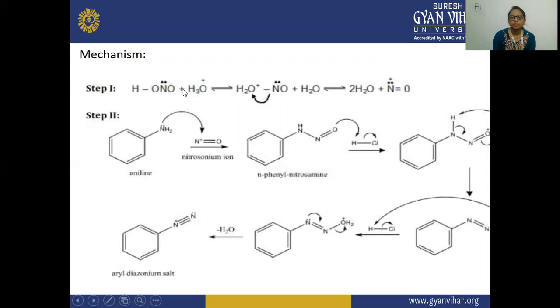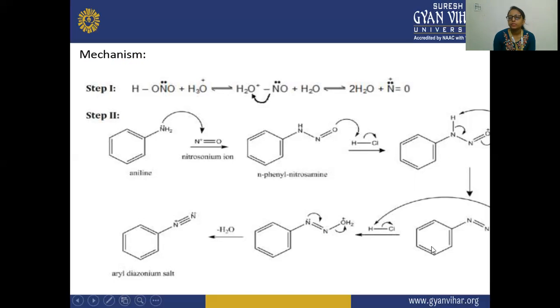So here, this is the mechanism. Here we have taken the nitric acid and the hydronium ion, and after that there is a formation of NO. This NO, which is your nitrosonium ion, is produced from the nitric acid and hydronium ion. This nitrosonium ion then reacts with aniline, and there is a formation of N-phenyl nitrosoamine. After that, this nitrosoamine will react with concentrated HCl, and an intermediate is formed.